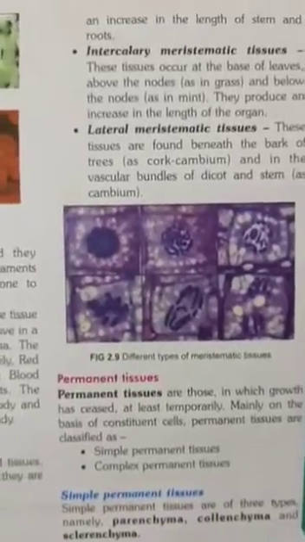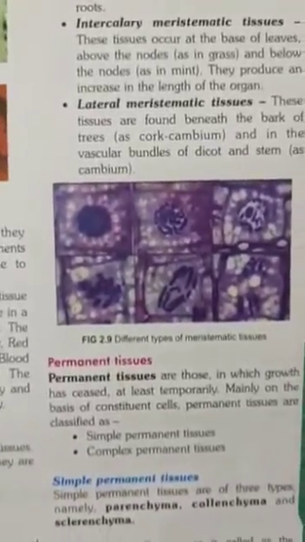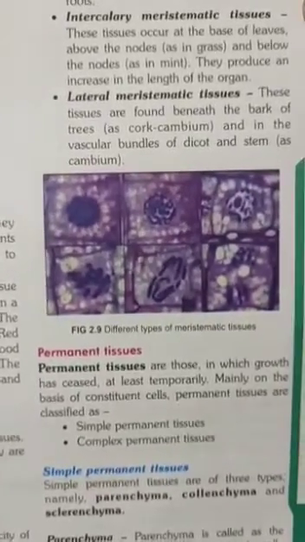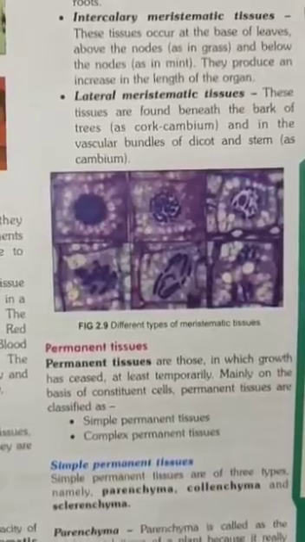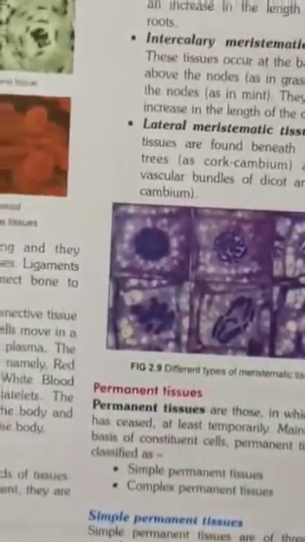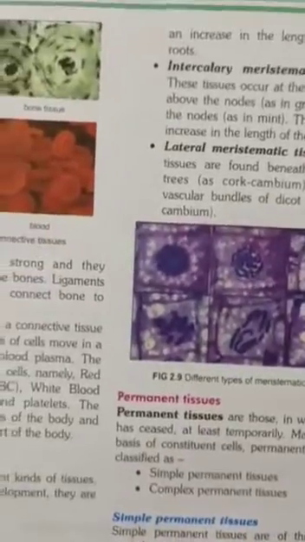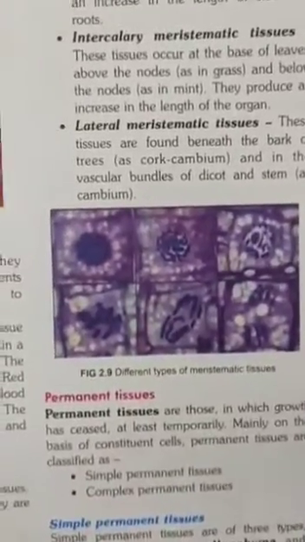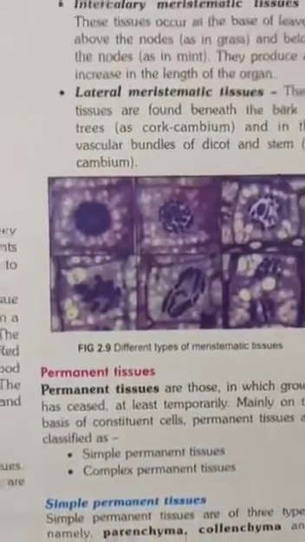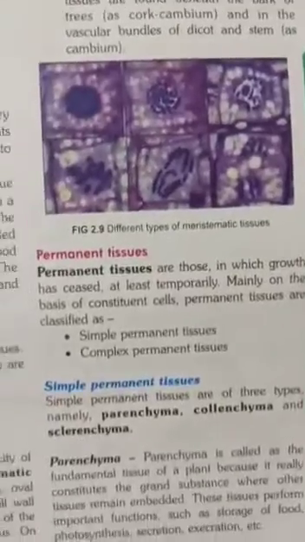So lateral meristematic tissue is found beneath the bark of the tree and in the vascular bundle of the dicot stem. Vascular bundle, as I told you in our life class also, is responsible for carrying water, minerals and food from the roots to each part of the body. And vascular tissues are xylem and phloem.